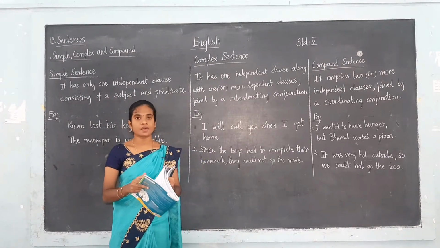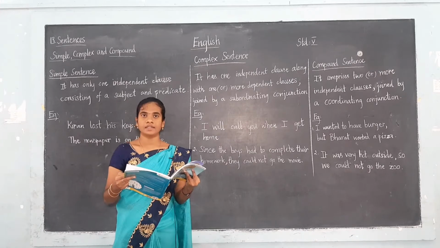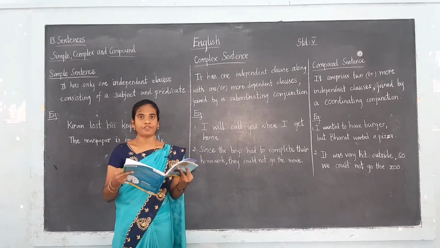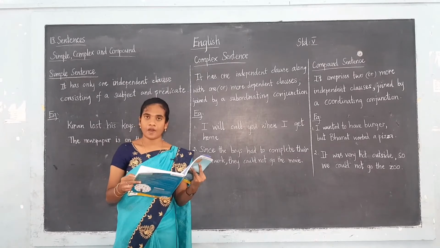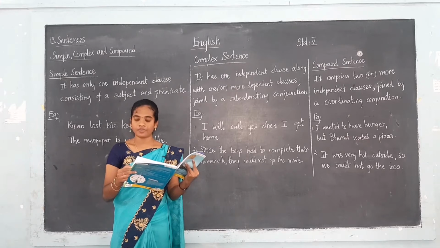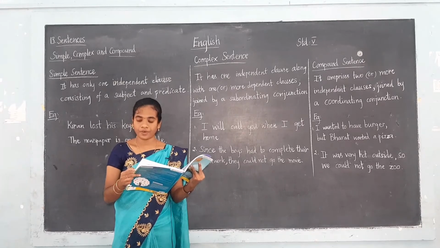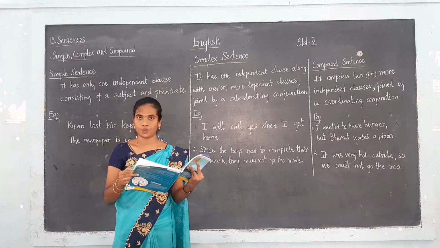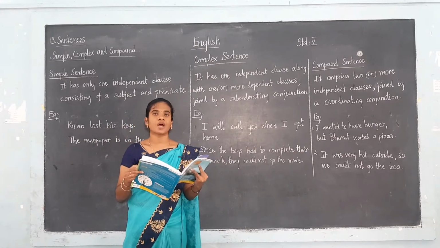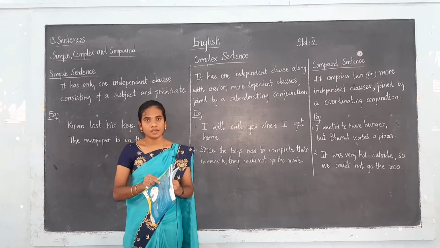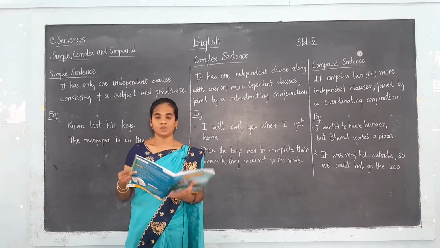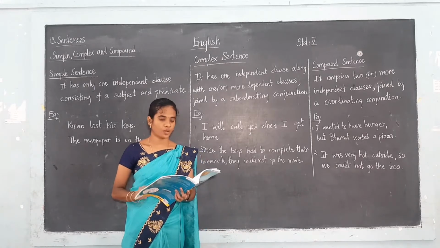And what are the words of coordinating conjunction? I have asked you to remember a short name. Now what is that? FANBOYS. In that, F for, A for and, N for nor, B for but, O for or, Y for yet, S for so. Okay. So these are the words of the coordinating conjunction. So I hope you all remember this. To learn this topic, we have to know all these things. Okay. Let's move on to the topic.